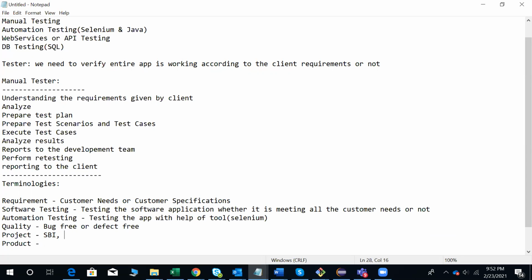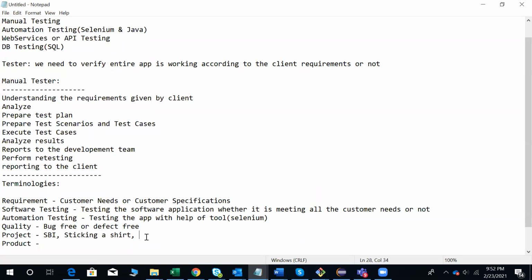Or you give your own requirements and stitch a shirt for yourself. That is also based on your requirements. You are designing the particular shirt or dress, whatever it is. So if the client gives the requirements to develop his application, that is a project, because based on his specifications we are going to develop the application.